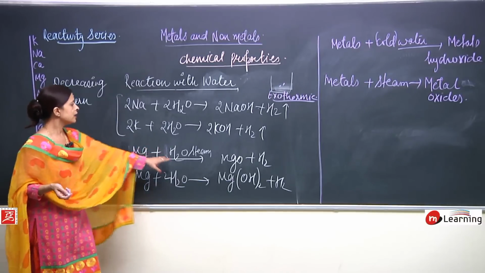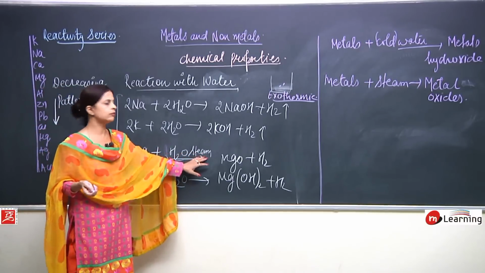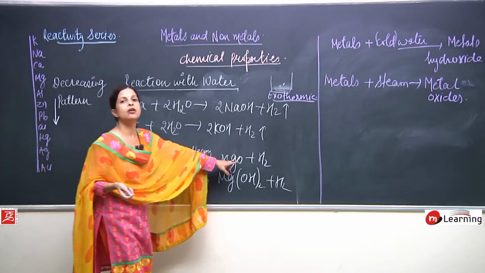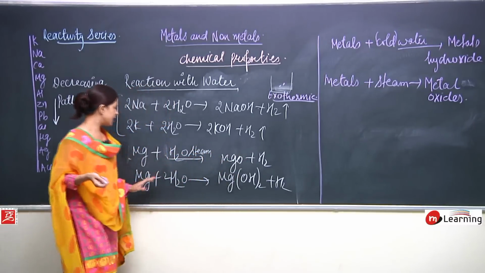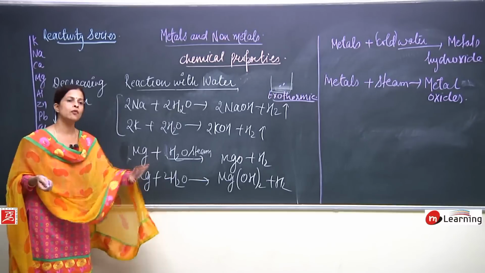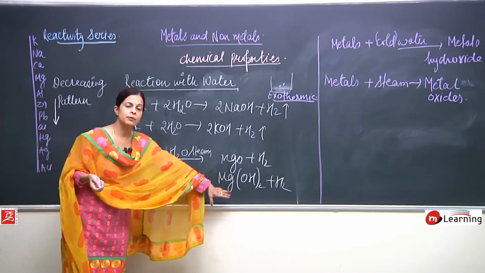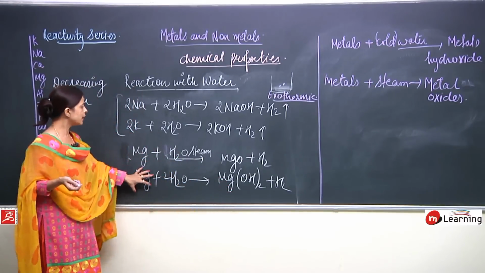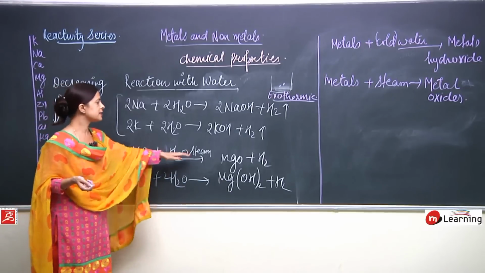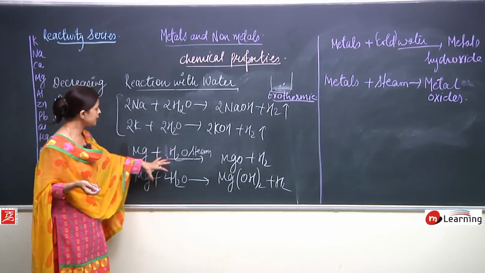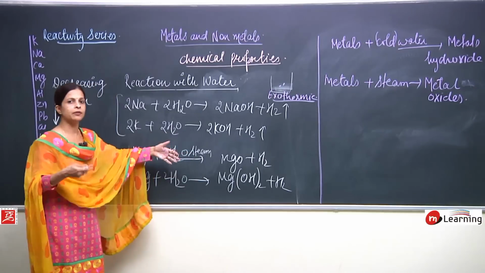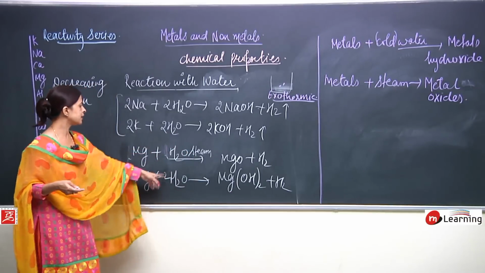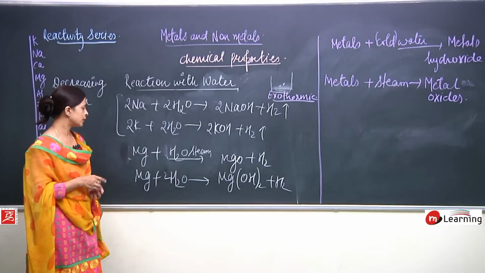Now Mg, when it is allowed to react with steam, metal oxide means MgO will be formed. And when Mg is allowed to react with cold water, what will happen? Hydroxide will be formed. But you know, it is not going to react as vigorously, as fast as with steam. It is going to react in a more rapid way with steam rather than reacting with normal water or cold water.